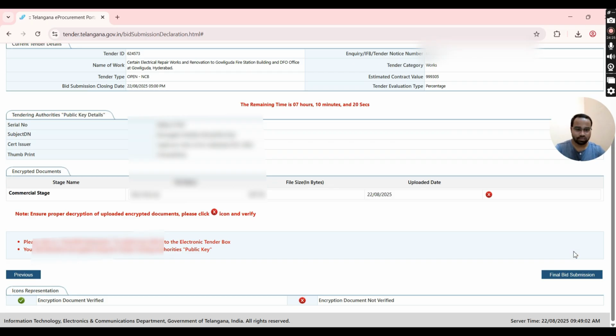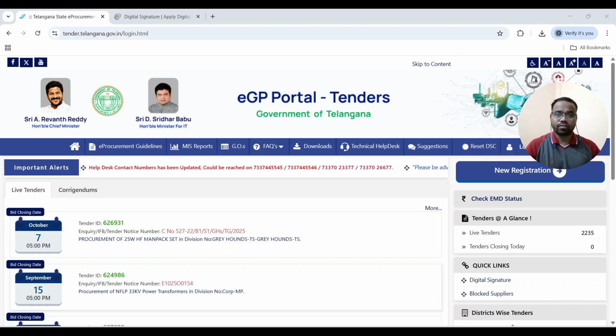In this way, we will submit the bids and we can modify our bid within the deadline mentioned in the tender document. You can go to Bids on Process tab to check your submitted bids and by clicking on Edit option, you can modify the tender.